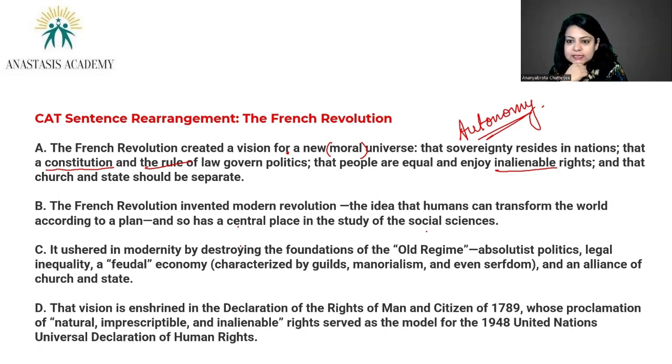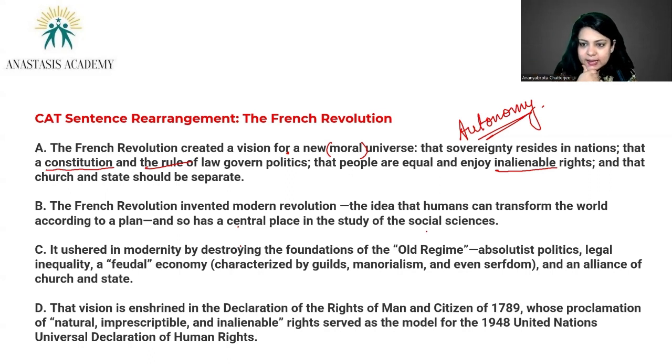So, a couple of things that French Revolution did was establishing the sovereignty of nations, putting the rule of law and constitution over politics, establishing that people are equals and they have some inalienable rights, you know, and that church and state should be completely different entities altogether. That's A.